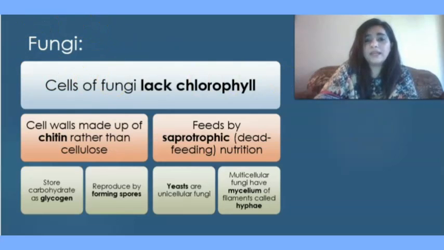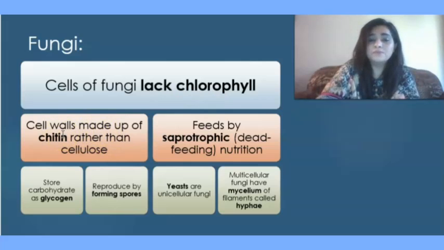Cells of fungi lack chlorophyll. If they lack chlorophyll, it means they are not autotrophs. They cannot perform photosynthesis. The cell walls of fungi are made up of chitin rather than cellulose. A cellulose cell wall is present in plant cells. They feed saprotrophically. Saprotrophic means dead feeding. Their mode of nutrition is saprotrophic. They store carbohydrate as glycogen.